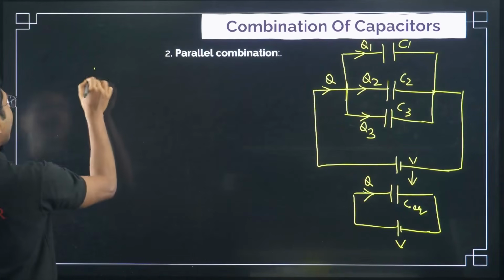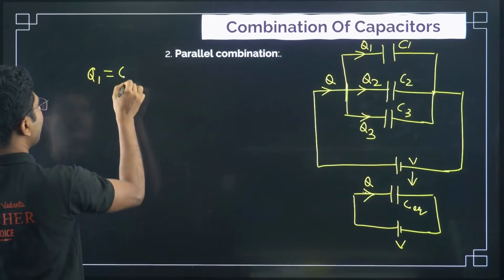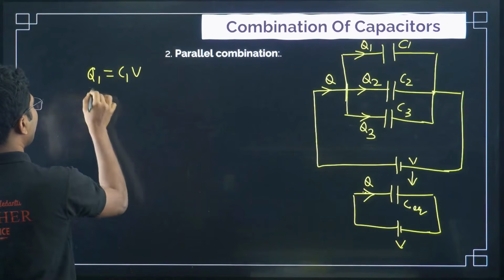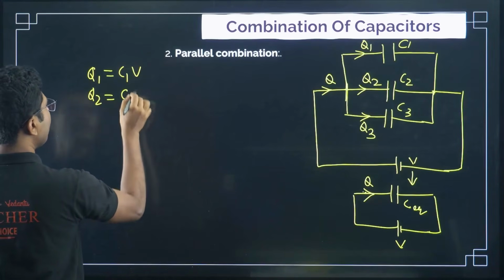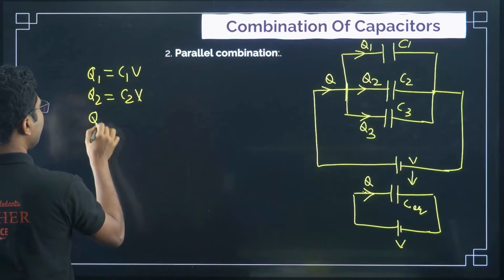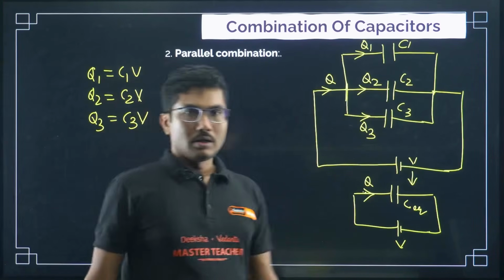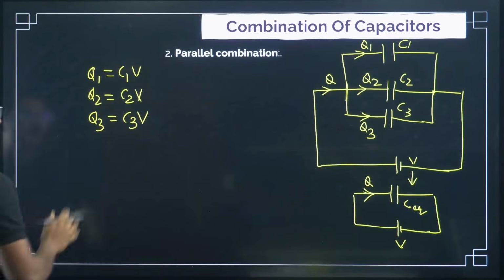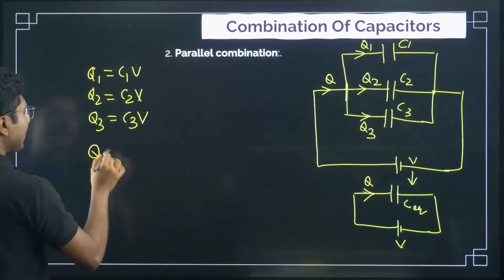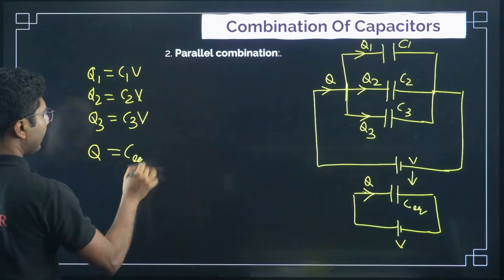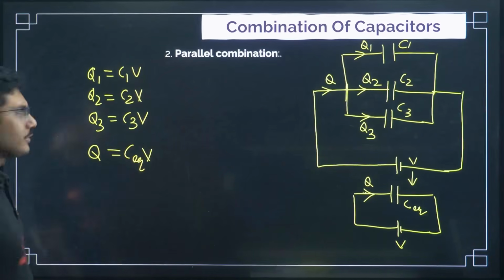So Q1 equals C1 V, Q2 equals C2 V, and Q3 equals C3 V. Okay, so these are the 3 charges, and in case of the equivalent, Q is equal to C equivalent V.